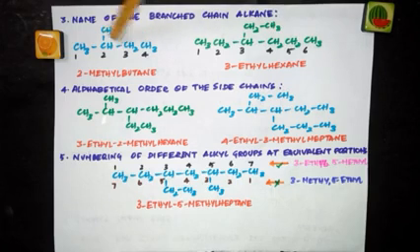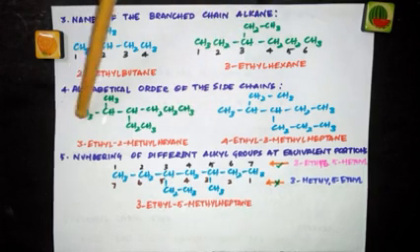In these two examples that we have seen, we had only one substituent. Here I had methyl, here I had ethyl. Suppose I have 2 or more alkyl groups, which means substituents on the parent chain, then how to name them? Each alkyl group should be prefixed by its positional number, and they are arranged in alphabetical order before the name of the parent alkane. Now look at this example.